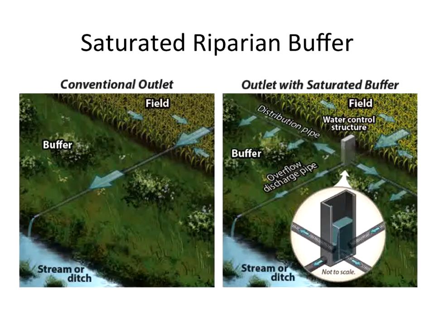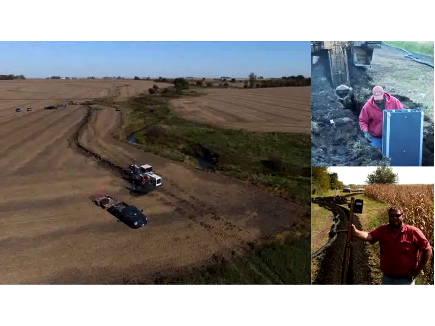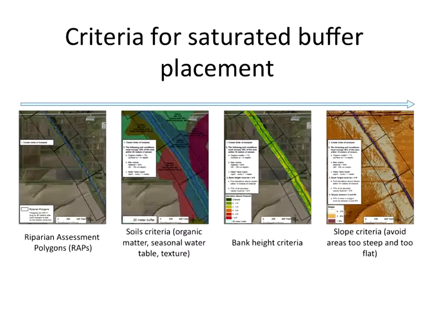The two types of unintended consequences are bank collapse, if you bring the water table up, you can saturate that bank and have it collapse into the stream, which is not a good thing, and also the risk of inundating the crop. In this tool, we map out areas in a way that helps you avoid those situations. And just to show you this practice, here's a shot of it being installed along an Iowa stream.